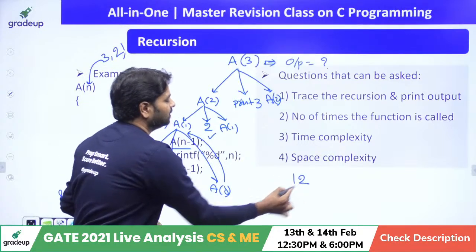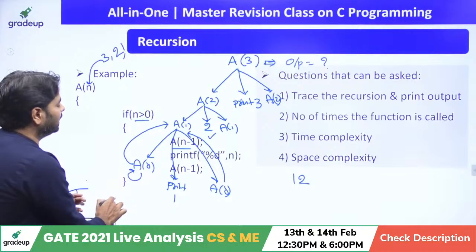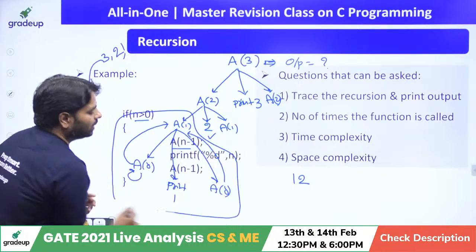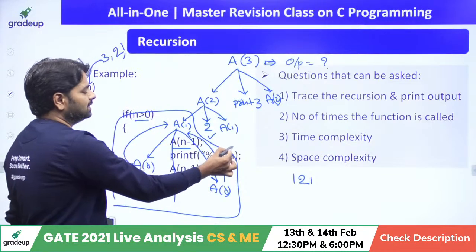And similarly A of 1, when you call again, the same story repeats. You can remember this story. Okay, I will print 1 again. So I will print it. The control returns back. Is that clear?